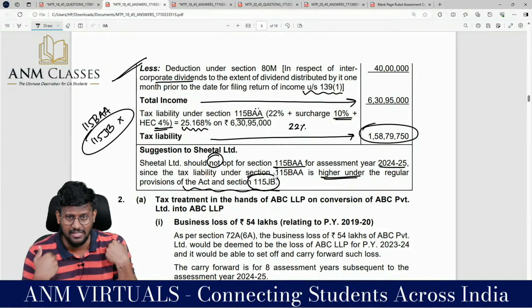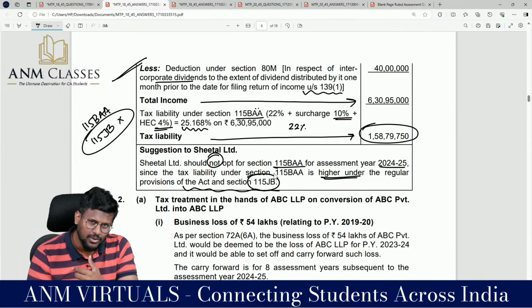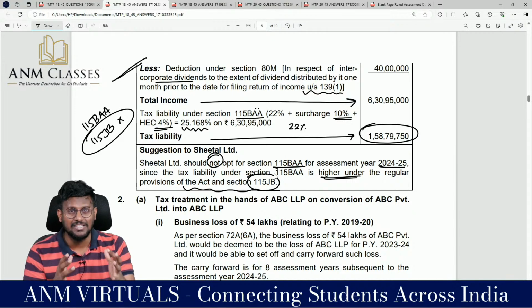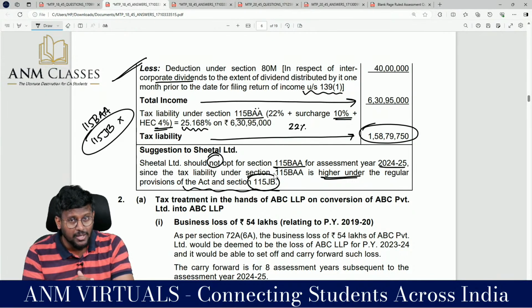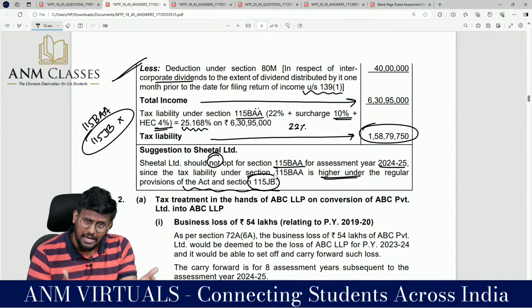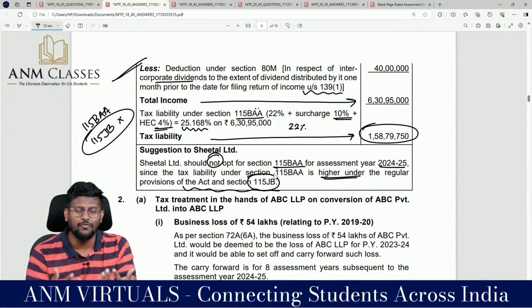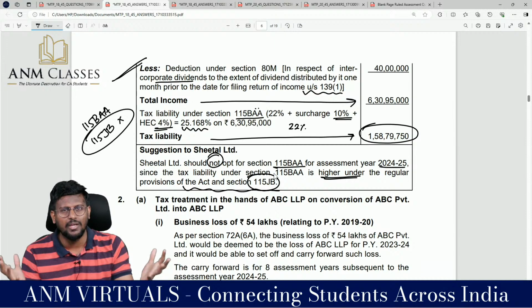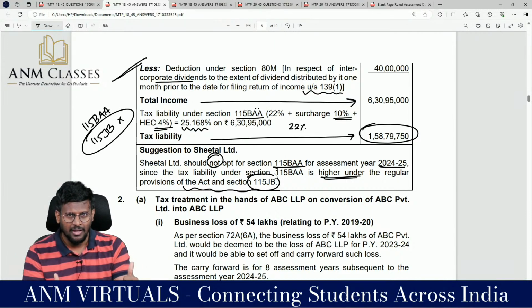And my happiness is that all this has been discussed in the class: normal route, MAT route and 115BAA concessional rate of tax. From there, 14 marks have to be secured. In the exam they may ask only normal 14 marks, only MAT 14 marks, or the 115BAA part also. All the 3 we are ready now. Happily prepare for your examination.